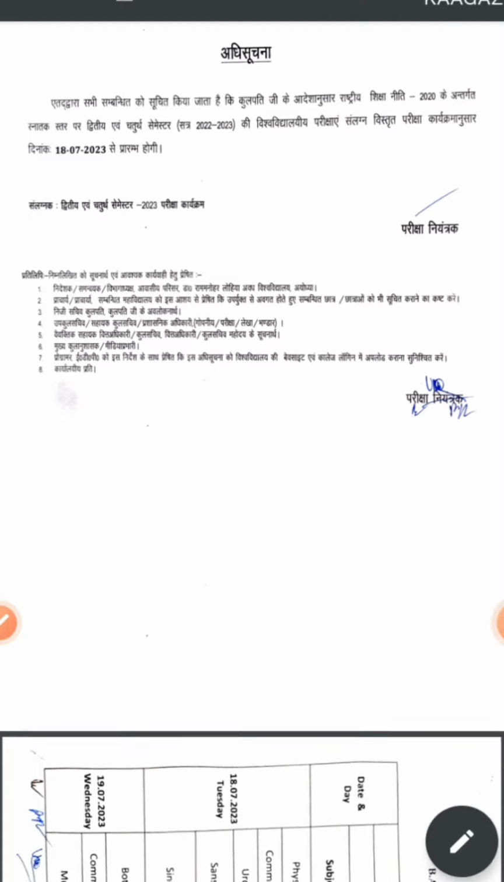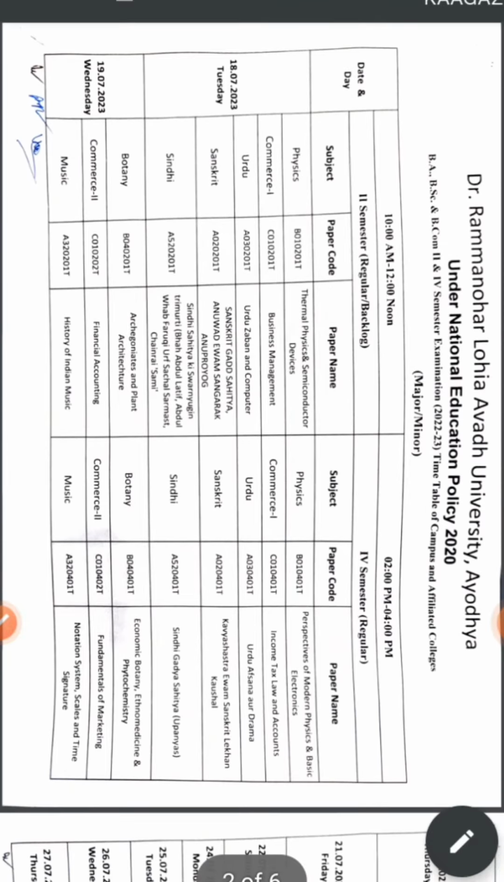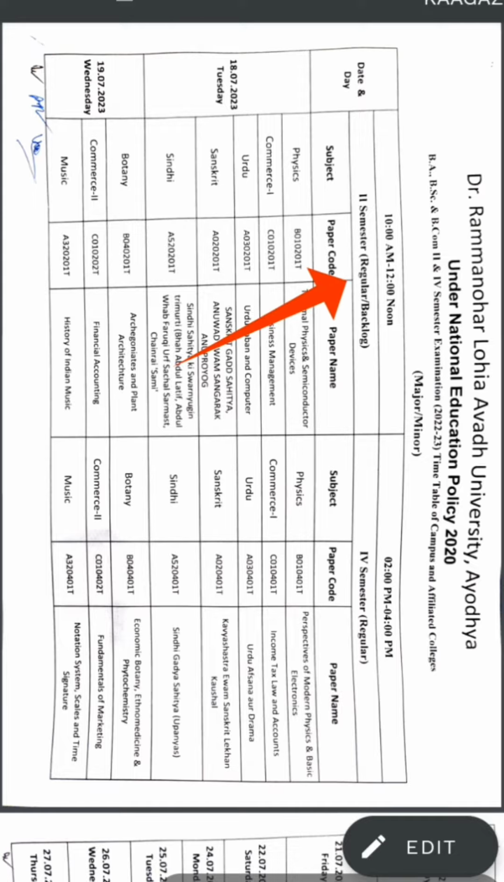Today I am going to tell you that the examination of BSc second semester and fourth semester is going to start from 18th of July. As you can see on the screen, the timetable for BSc second semester is on the left hand side and the timetable for BSc fourth semester is on the right hand side.